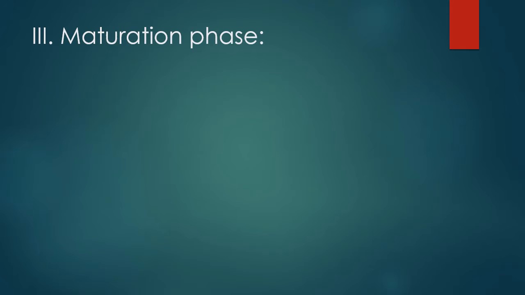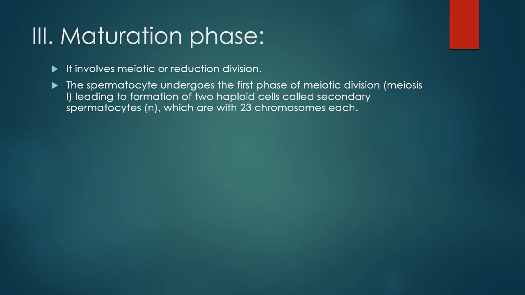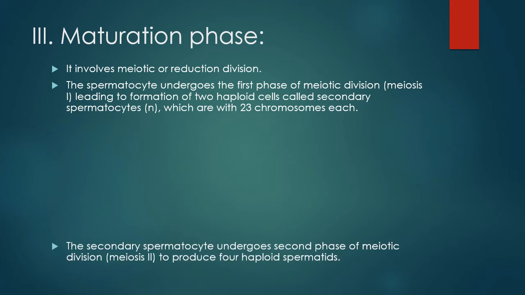Third is maturation phase. It involves meiotic or reduction division. The spermatocyte undergoes the first phase of meiotic division, meiosis 1, leading to formation of two haploid cells called secondary spermatocytes N, which are with 23 chromosomes each.